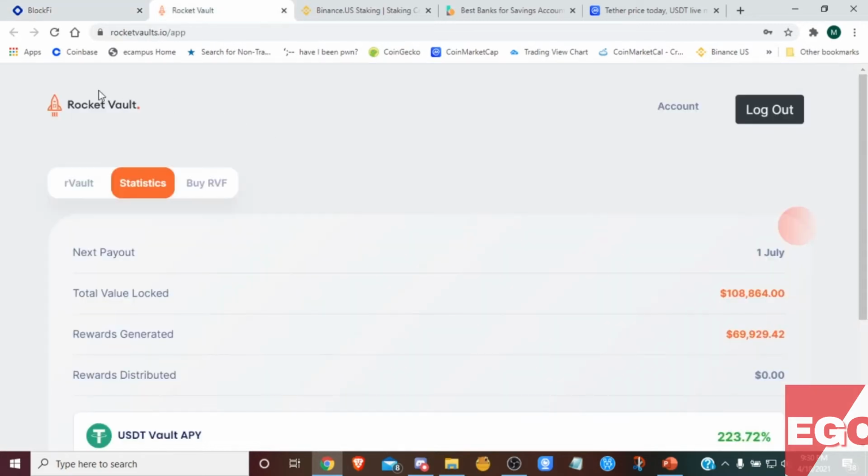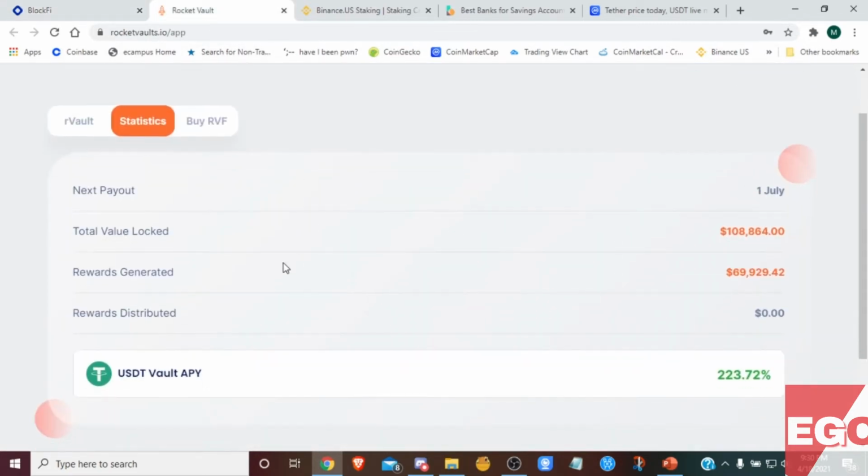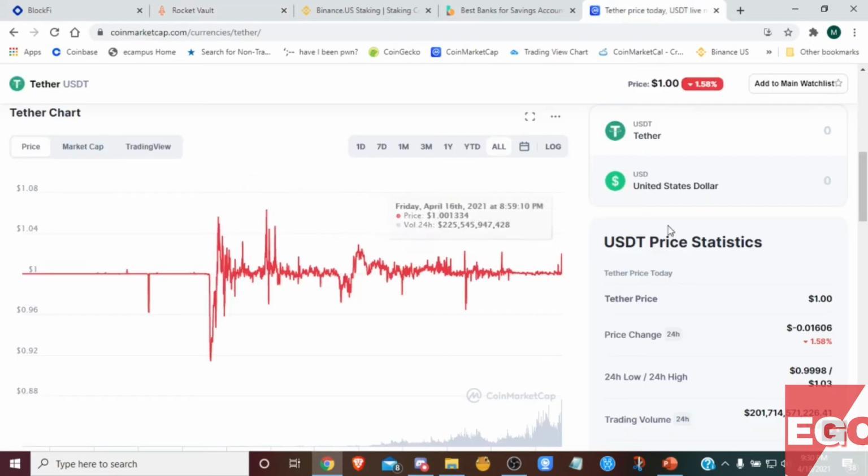The next example, Rocket Vault, is a website. You connect your wallet to this website. You purchase the USDT or connect your wallets, and you can stake your USDT. And don't be shocked by USDT and its APY. USDT is pegged to the US dollar, so it's basically staking a dollar. And you could earn over 200% APY. As you can see in the example, 1 USDT is worth $1 US.